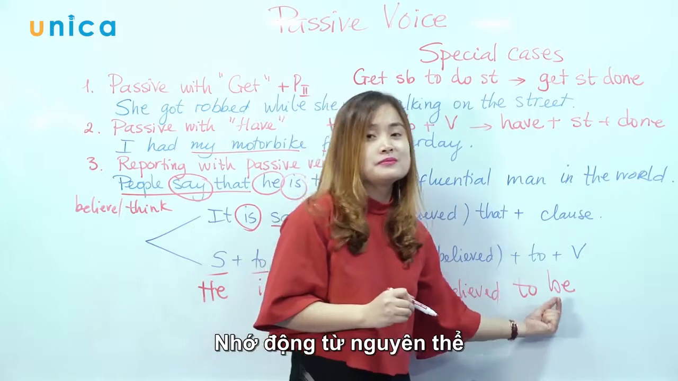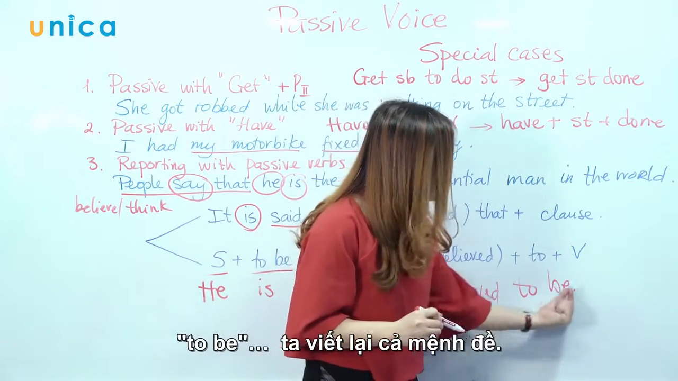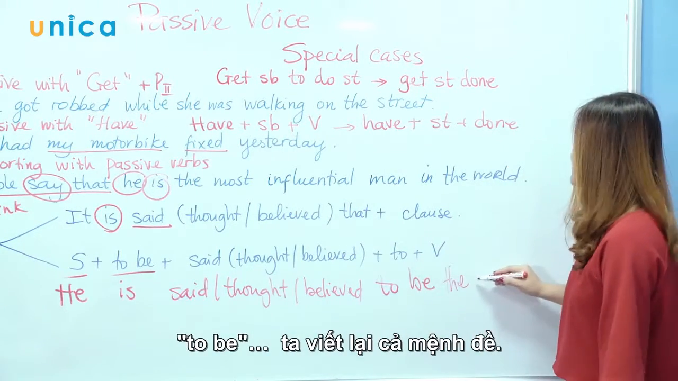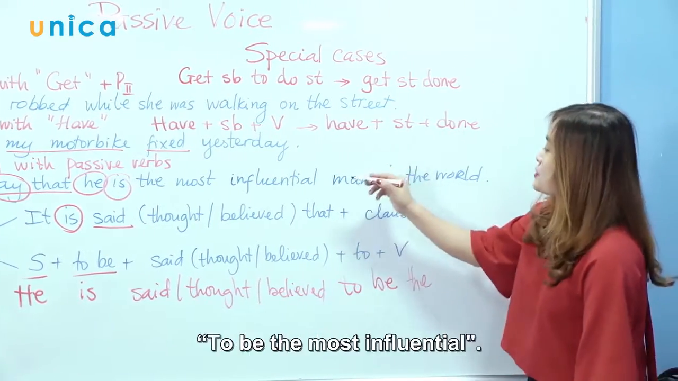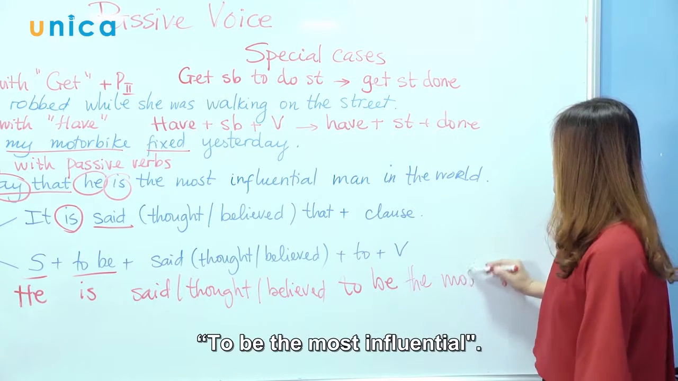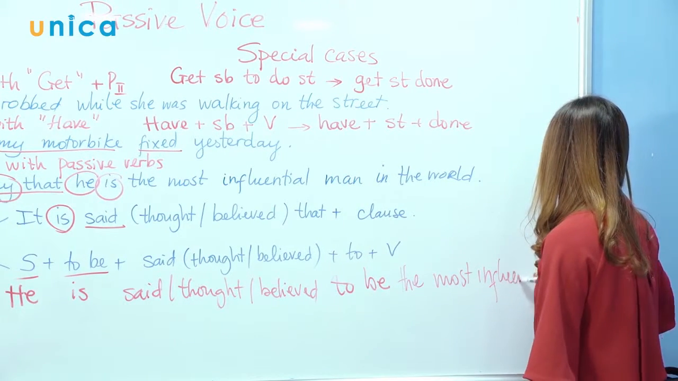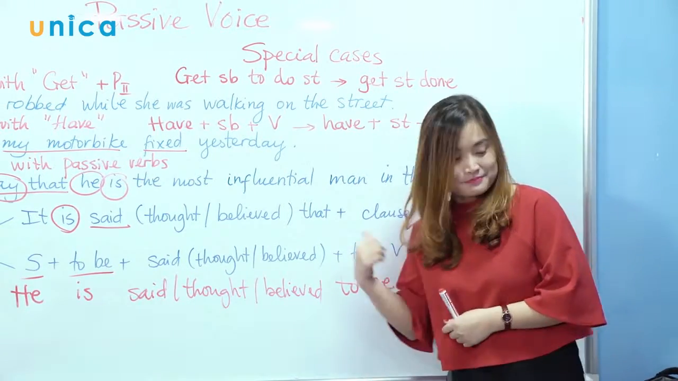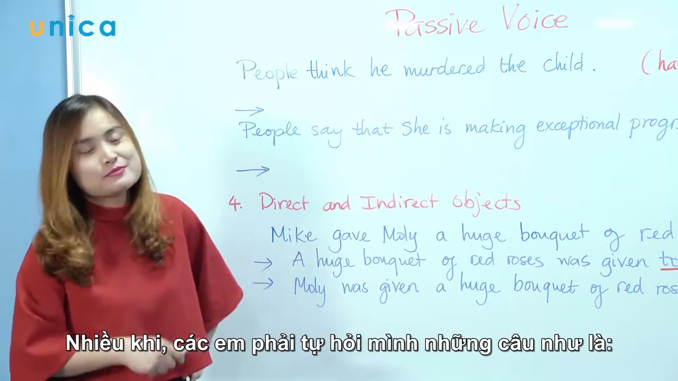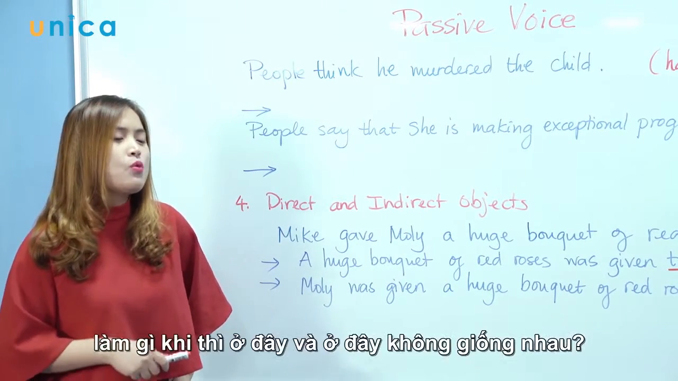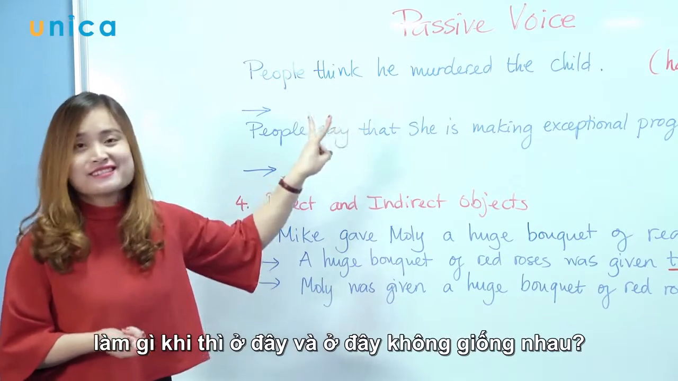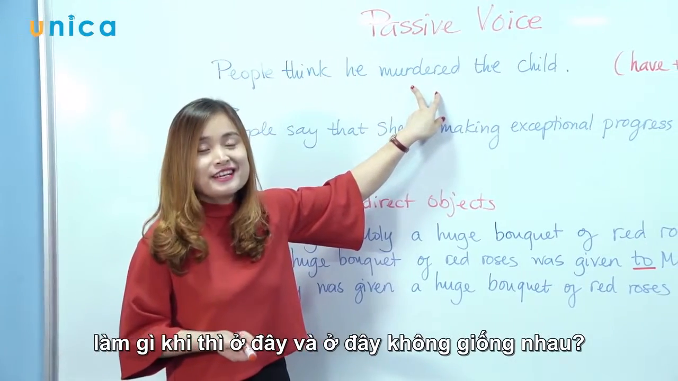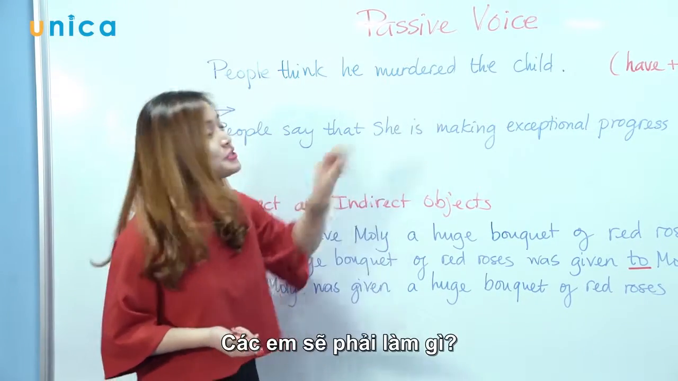Remember, verb infinitive. All right, so to be. We're going to rewrite the whole clause, okay? So to be the most influential man in the world. Very good. All right, so of course sometimes you have to question yourself, like, what if the tenses here and here are not the same? What are you going to do?